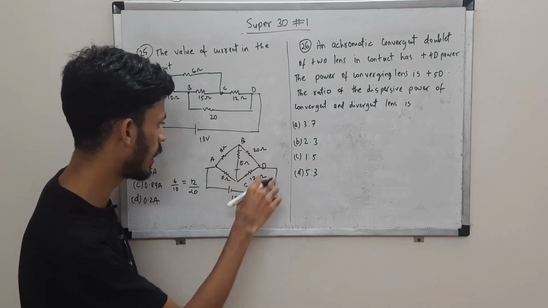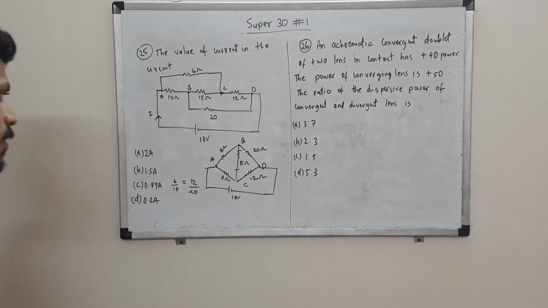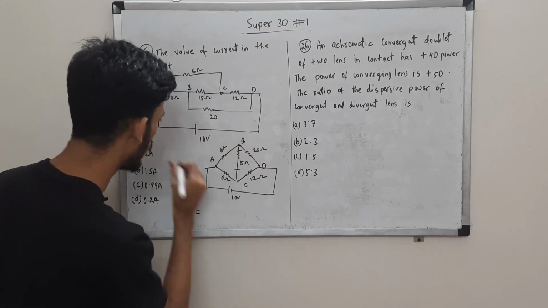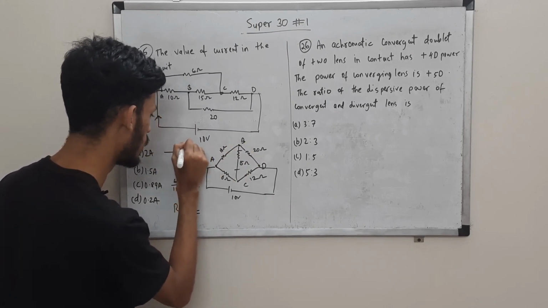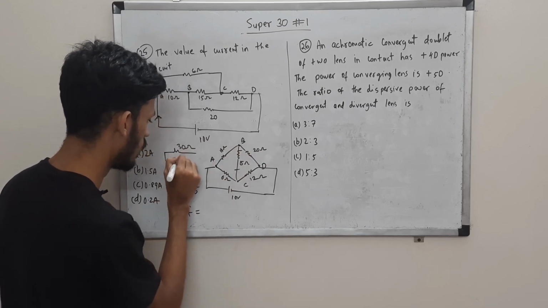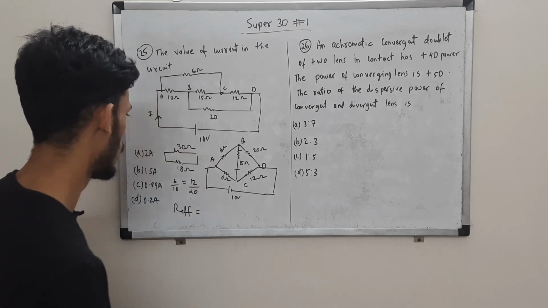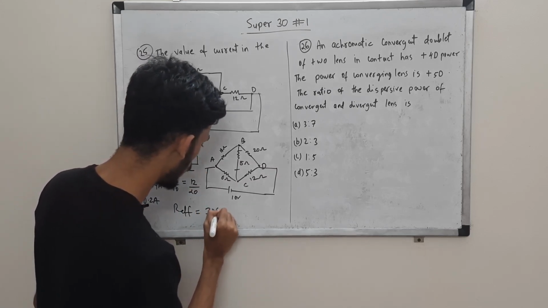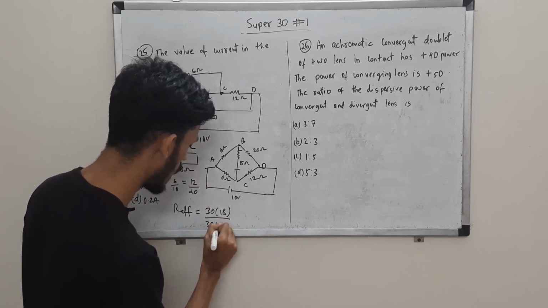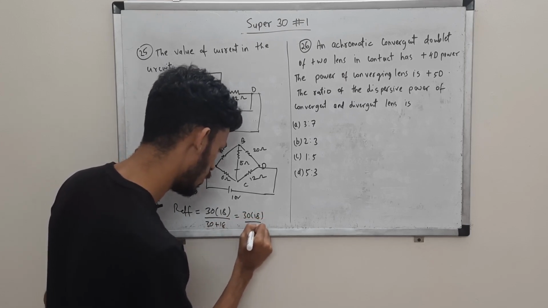So we have 10 and 20 in series and 6 and 12 in series, and they are in parallel. So R effective will be, so 10 and 20 in series is 30 ohms, 10 plus 20, and 6 plus 12 is 18 ohm, and these two are in parallel. So the R effective will be product upon sum, right? So 30 into 18 upon 30 plus 18. Okay, so 30 into 18 upon 48.